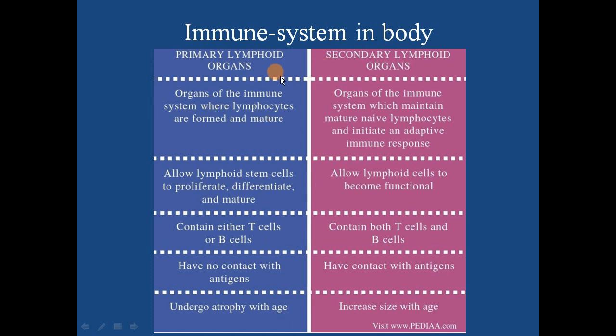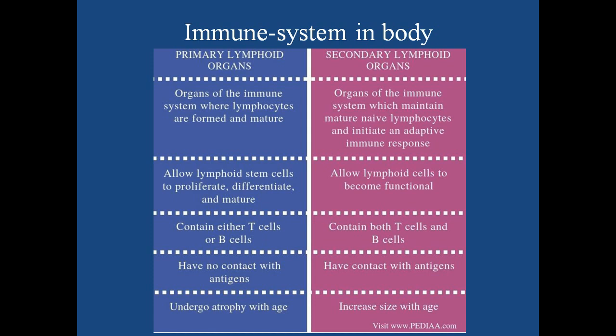So in primary lymphoid organs, you have bone marrow where these lymphocytes are produced, right, and thymus also for that matter. Secondary lymphoid organs include various tissues like spleen, lymph node, all that structure.